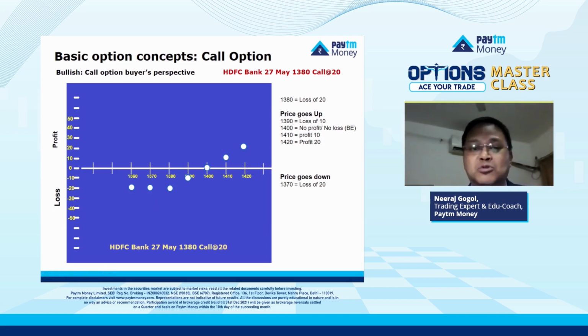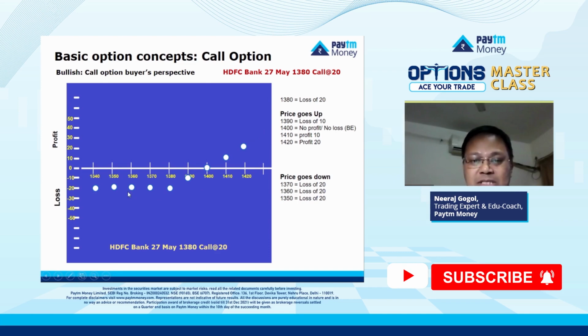Now, if the price goes down to 1360, again, the contract becomes useless and you lose the premium, right? And price goes to 1350, your loss is only the premium. Price goes to 1340, your loss is only the premium. Even if the price goes to 1000 rupees, right? Fallen by 380 rupees, still your loss is only 20 rupees. And that is the beauty. Your profit could be unlimited. As high as the price keeps on going up, your profit will keep on going up. But if the price falls, your loss is only limited to this 20 rupees.